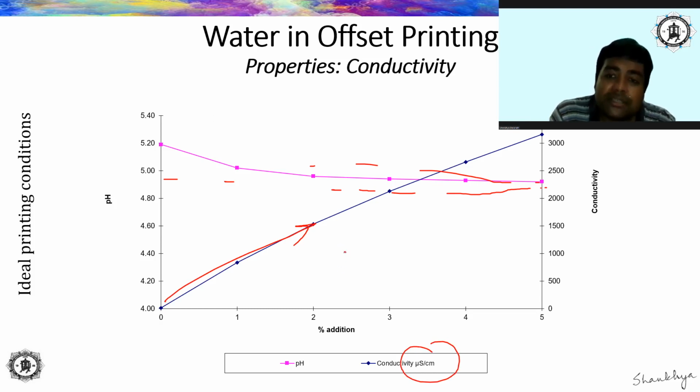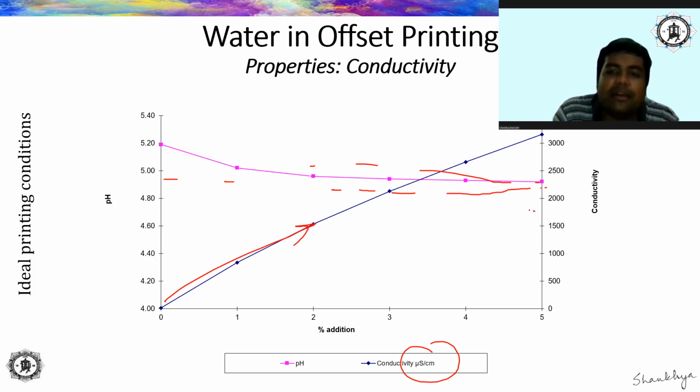Now, if this is the case, then whenever you are going to buy the fountain solution, you need to identify the minimum amount of fountain alcohol that is to be added to the fountain solution during its making. How do I identify that? You just plot it, right?